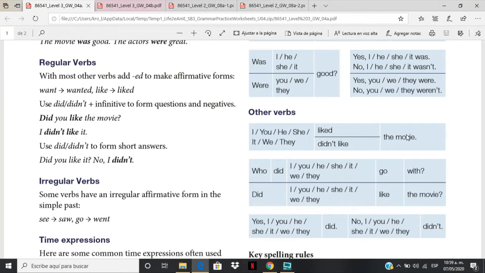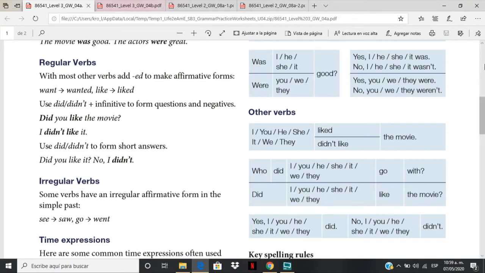Now, I want you to remember that with these verbs, in the affirmative form, obviously you use the past tense of the verbs. Wanted, liked, saw, and went. Yes, when you make affirmatives. But what happens when you do negatives? In this case, you need the auxiliary, in this case, the auxiliary verb did. But then remember to use the main verb in the simple present.